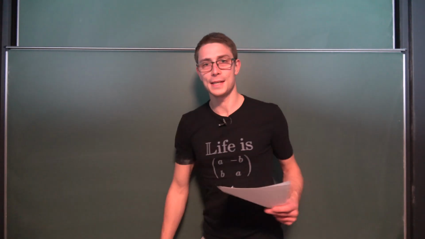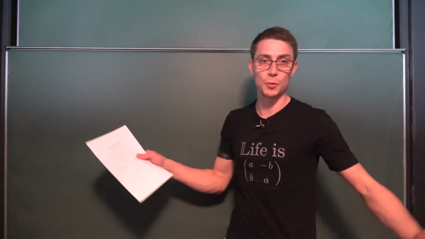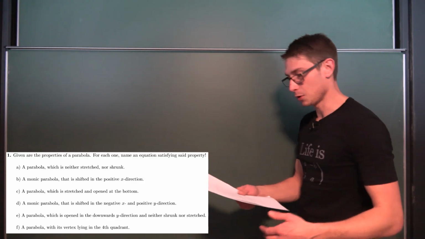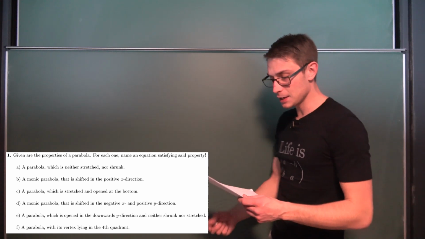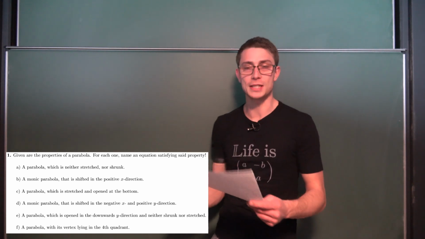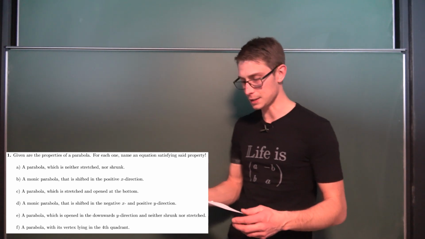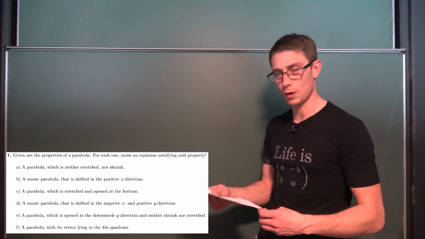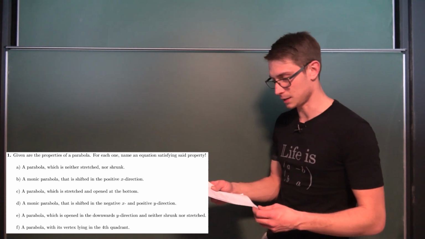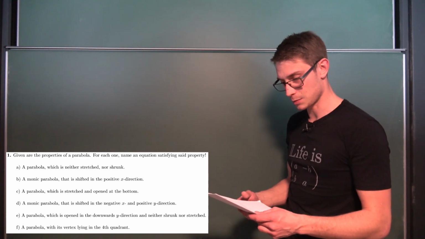All right, let's not waste any time. Let's go ahead and get started. First part, no support materials allowed, 20 minutes. The questions are somewhere on the screen. Given are the properties of a parabola. For each one, name an equation satisfying said property. And I'm going to go with the easiest solutions, at least in my book. As mentioned before, I just roughly translated it. I didn't have any kind of Erwartungshorizont, so solutions lying around. So let's just improvise it a bit.